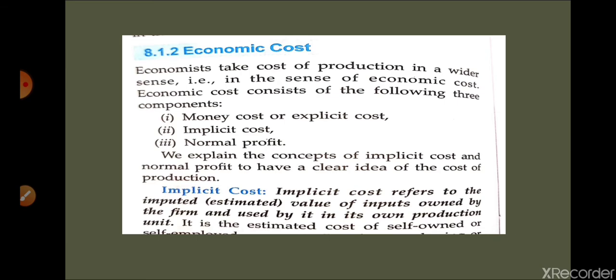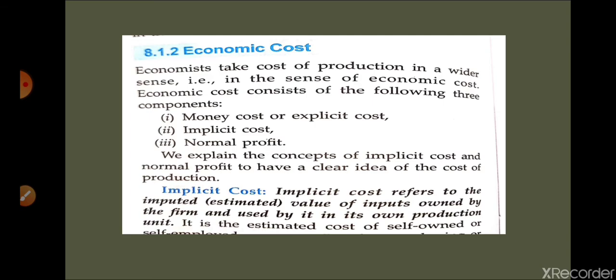So explicit cost or money cost we have already discussed. Now we are going to discuss implicit cost. So what is implicit cost? It means the cost of factors which are available with the entrepreneur is known as implicit cost. For example, the entrepreneur may use his own land, may use his own capital, may use his own entrepreneur services. So these are known as implicit cost.